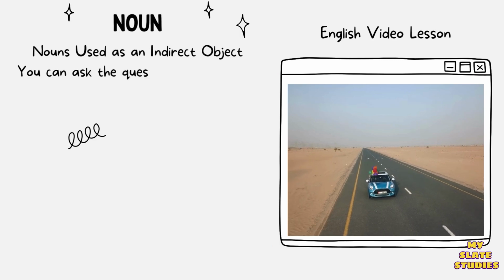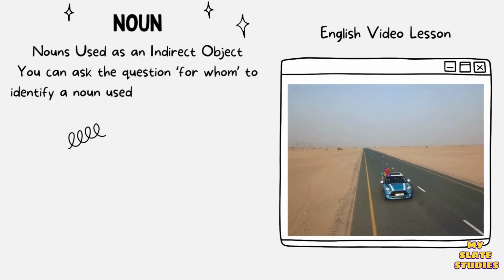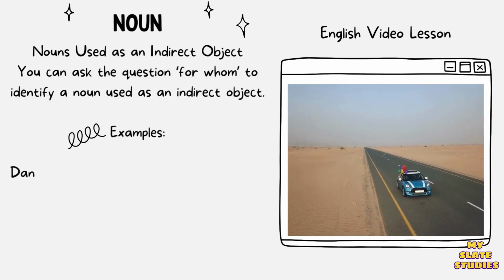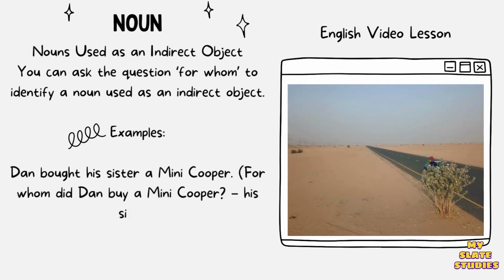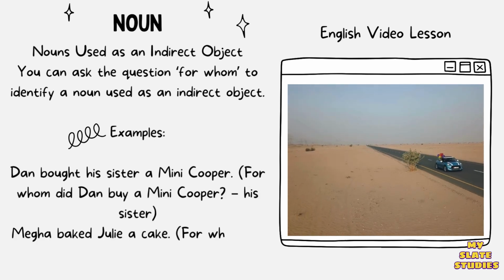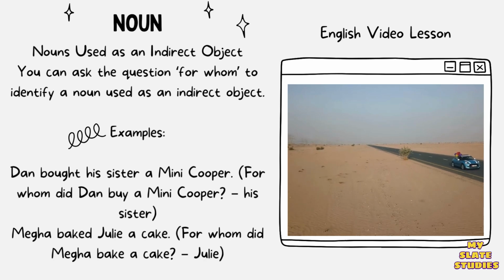Nouns used as an indirect object. You can ask the question for whom to identify a noun used as an indirect object. Examples: Dan bought his sister a Mini Cooper. For whom did Dan buy a Mini Cooper? His sister. Meghan baked Julie a cake. For whom did Meghan bake a cake?